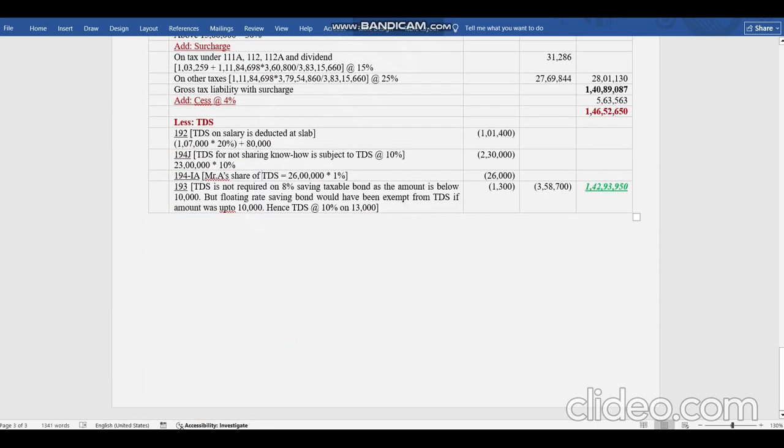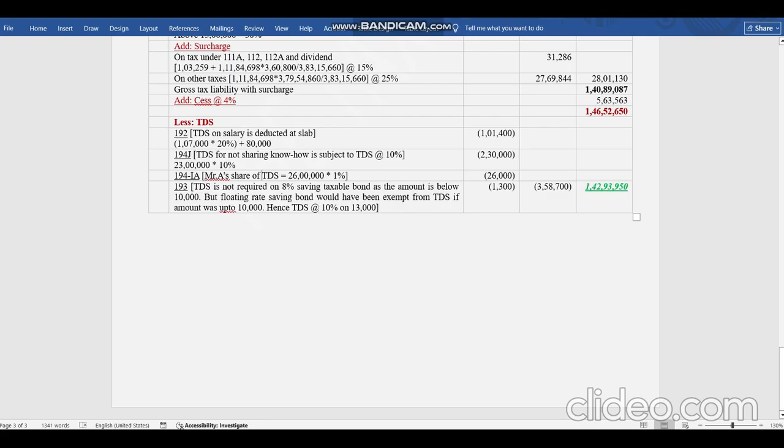Now 194IA, Mr. A's share. As I told, the consideration was 72 lakhs because SDV was exceeding 110% of the consideration. But whatever amount was paid, the consideration was calculated, and tax was calculated from the seller's point of view. But the person who is paying the amount will see whatever he is paying to the seller, and on that he will deduct TDS. So TDS will be deducted only on 26 lakh in respect of Mr. A. So it is 1% of 26 lakhs, which is 26,000.